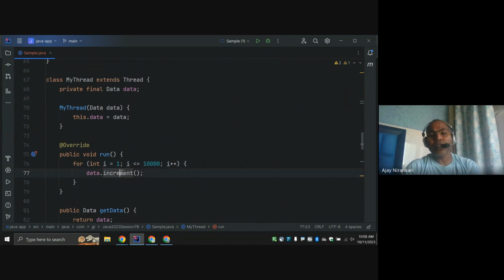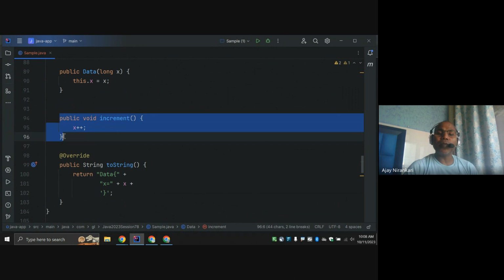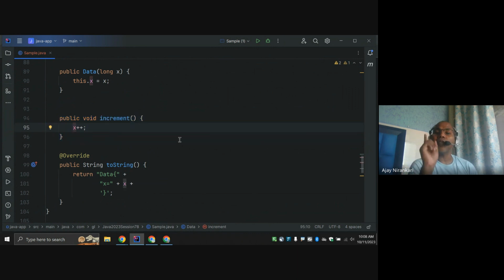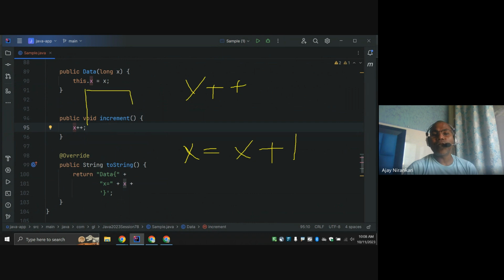Each thread calls this increment method. The increment method has a plus plus, and plus plus is not a single operation. Plus plus equals two operations: x equal to x plus 1. And x is whatever the value is, say 10.